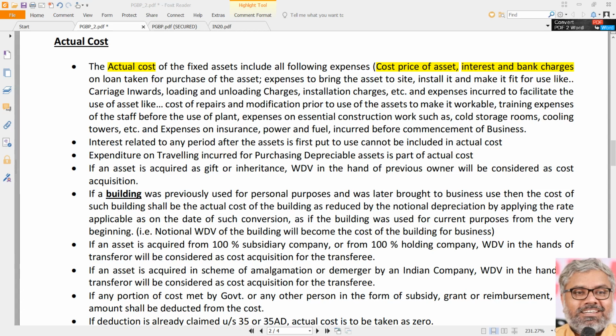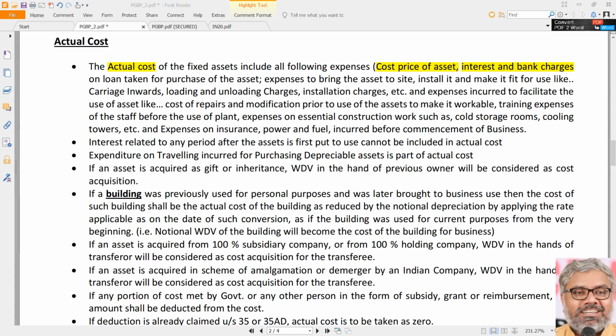So what happens to the interest after the asset is put to use? It will be as usual like any other revenue expenditure that will be allowed as deduction separately. It will not be added to the cost of the asset. So once again, the concept of capital expenditure and revenue expenditure becomes very important. The interest which is related to the loan taken for the purpose of purchase of the asset prior to that asset being put to use is a capital expenditure.